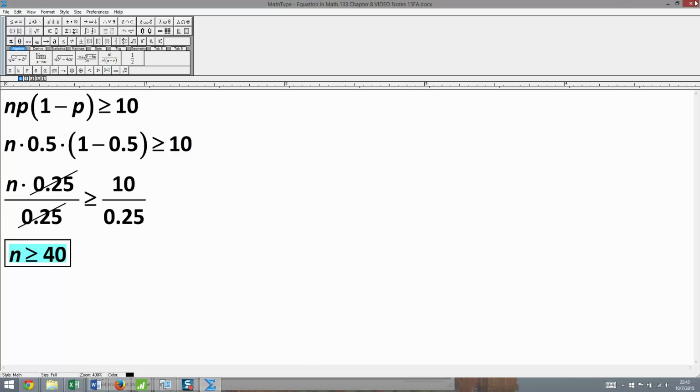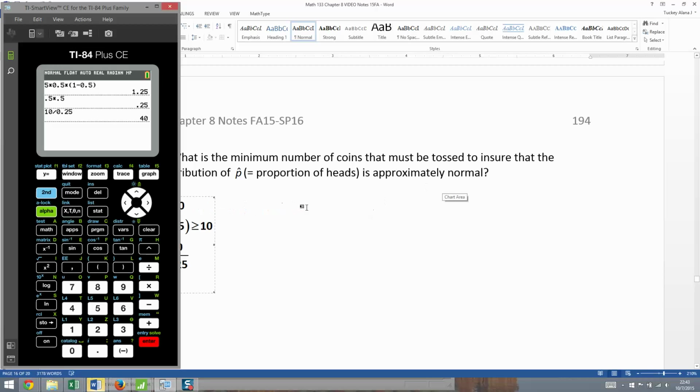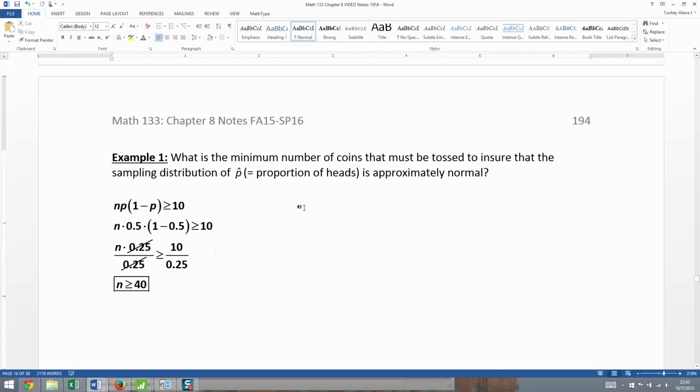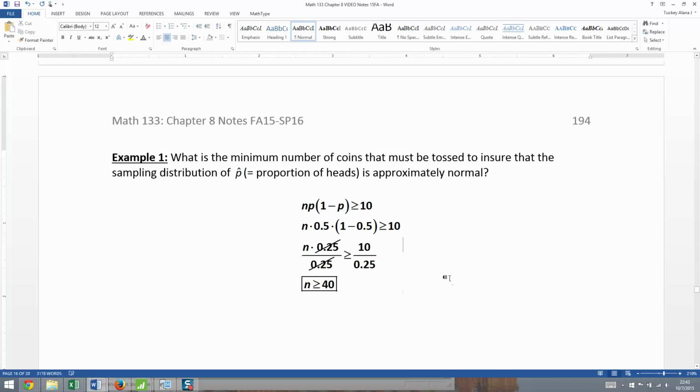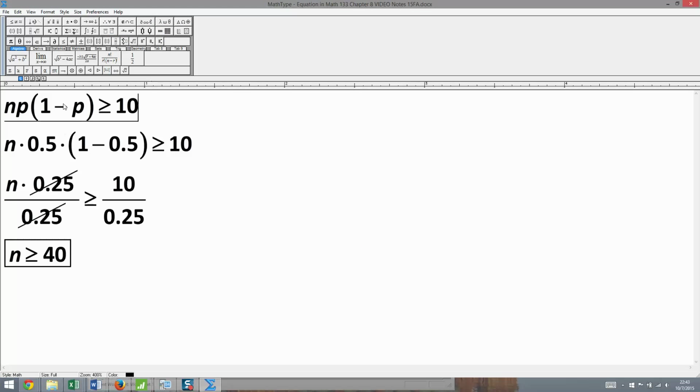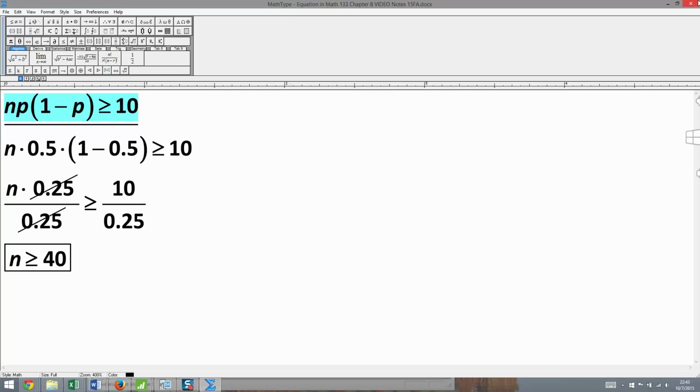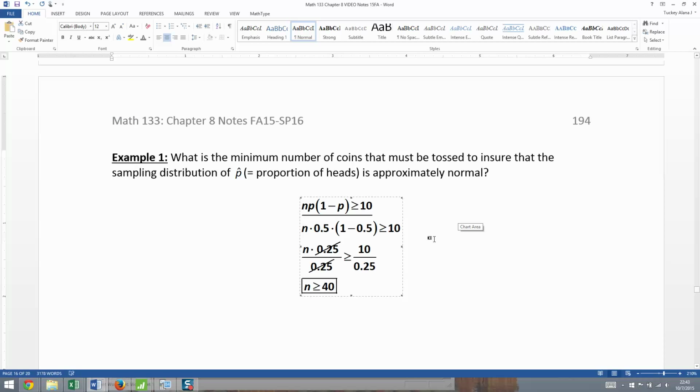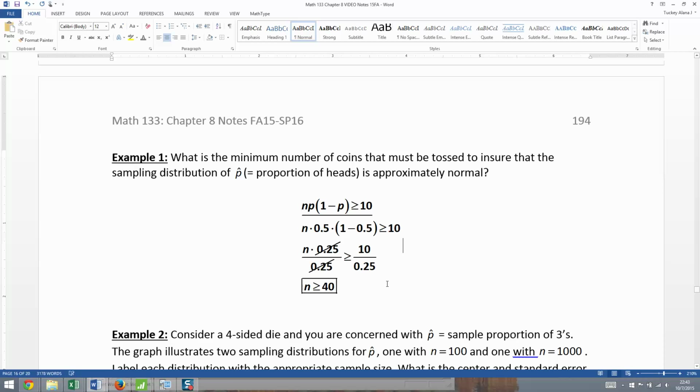Now we're going to get a little bit more involved into calculations like this in chapter 9, but for right now this will do, right? So to ensure the minimum sample size required to ensure normality, you use the same idea as the top equation right here. Actually, it's not an equation, it's an inequality. So you'll have to use that inequality, substitute in the parts that you do know, the p and the 1 minus p, and then solve it for n.